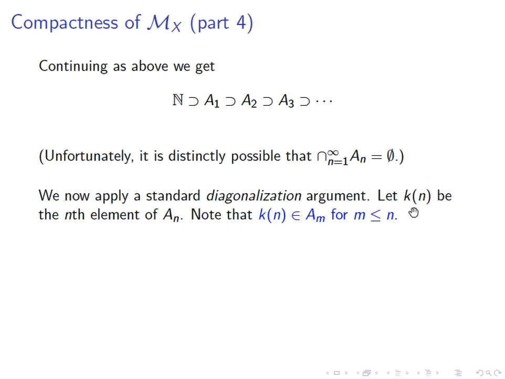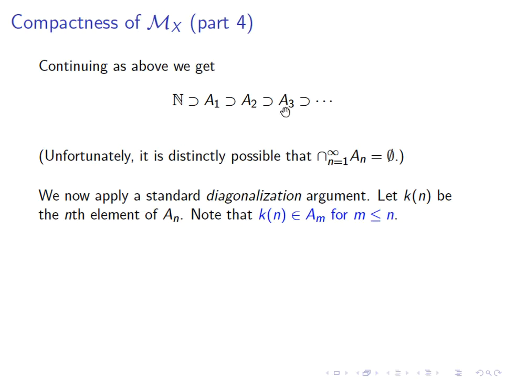We will produce a new sequence which we will call k(n). k(1) will be simply the smallest number, the first number that appears in A1. k(2) will be the second number that appears in A2. k(3) will be the third number that appears in A3. Because these are subsequences, we see a few things. First of all, k(2) is the second number appearing in A2. It's possible that it's the second number that appears in A1, but it is not possible that it's the first number that appears in A1.